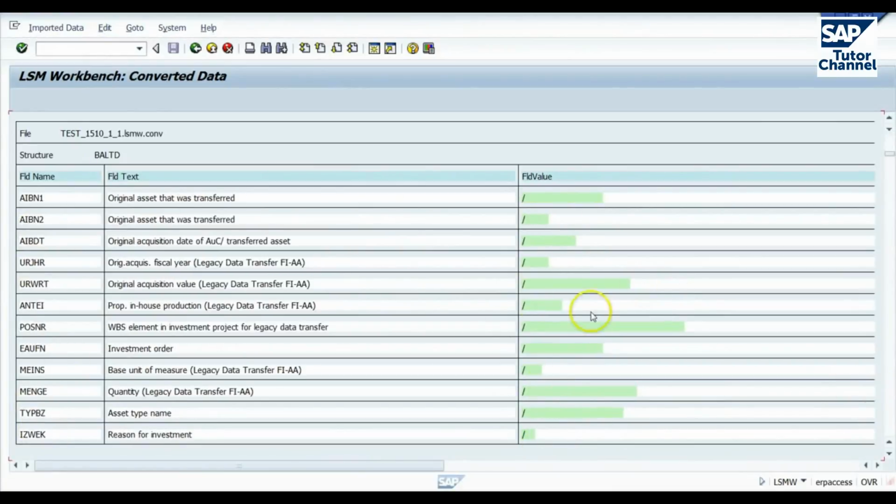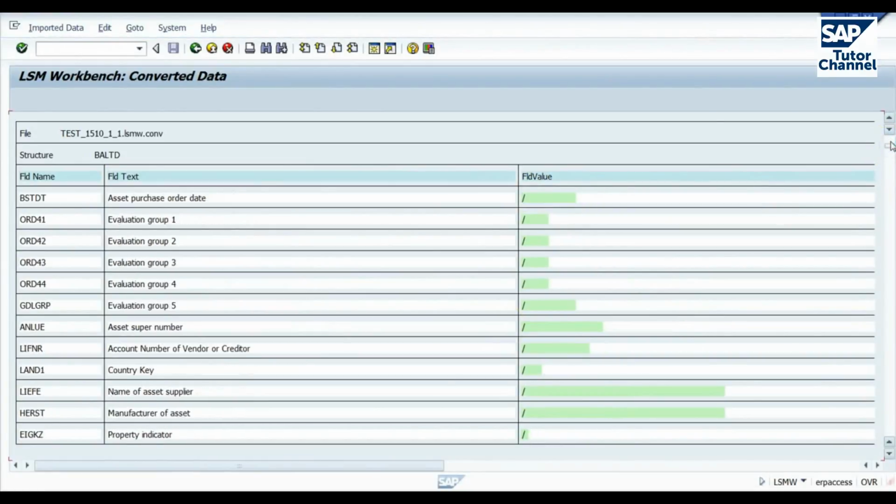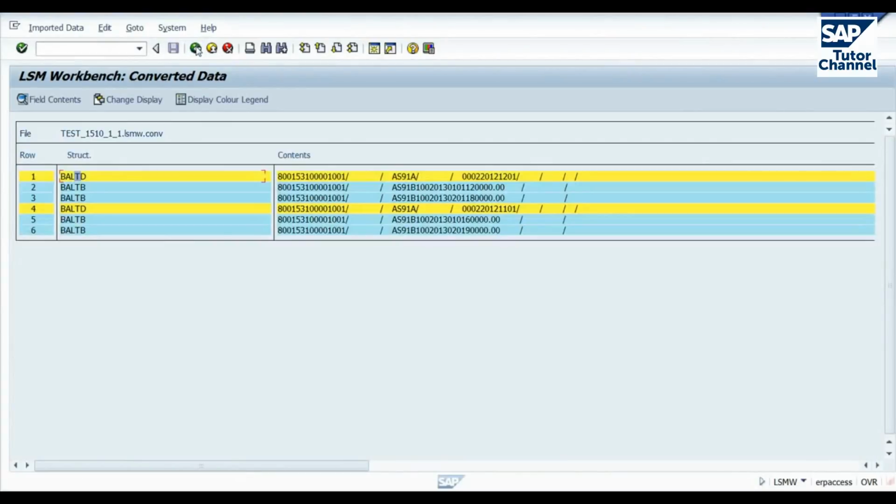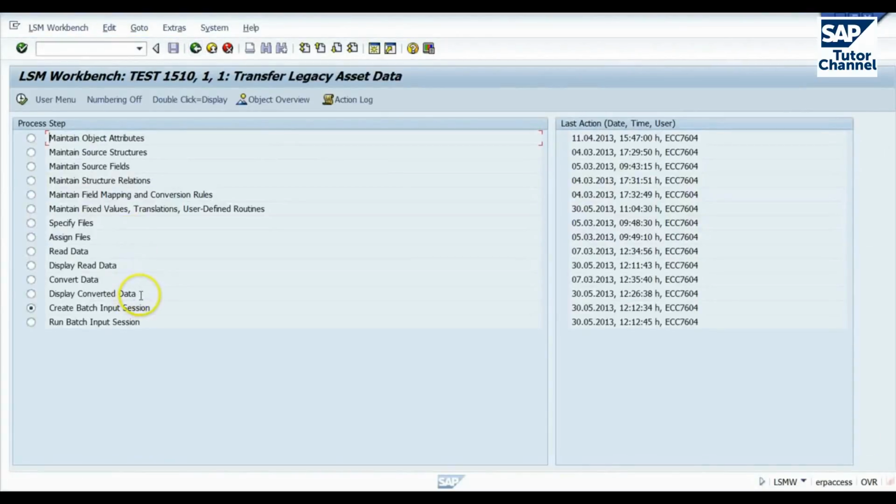Always a good idea to look at these to make sure that they look right. Particularly in the data that was just loaded, that was the earlier display that we showed, because sometimes we can get errors where field lengths are wrong and some data runs from one field into the next, and it may not be caught by the validation. So it's a good idea to display a number of records to make sure that they all look fine. Okay, that looks good. Let's go back out. So we've displayed the converted data.